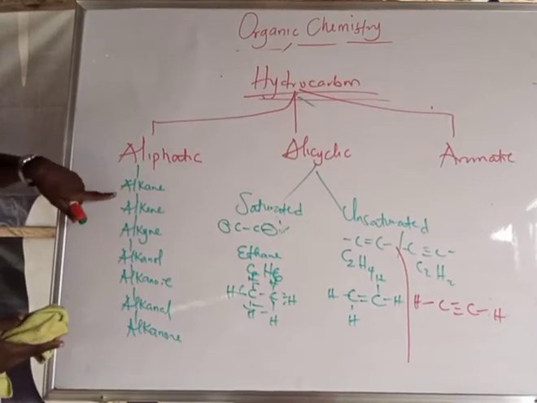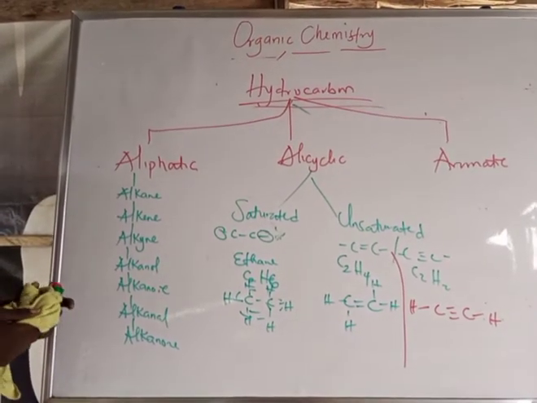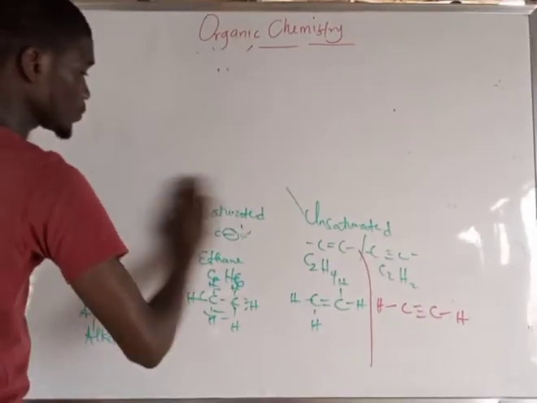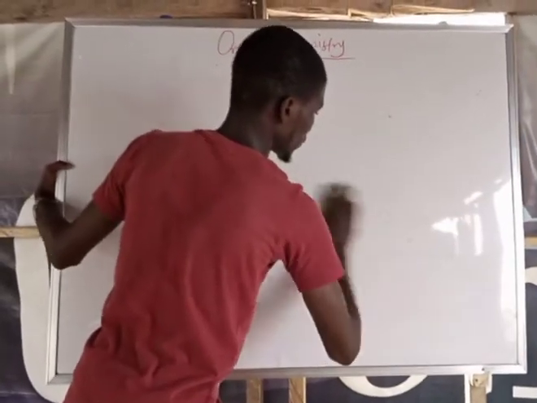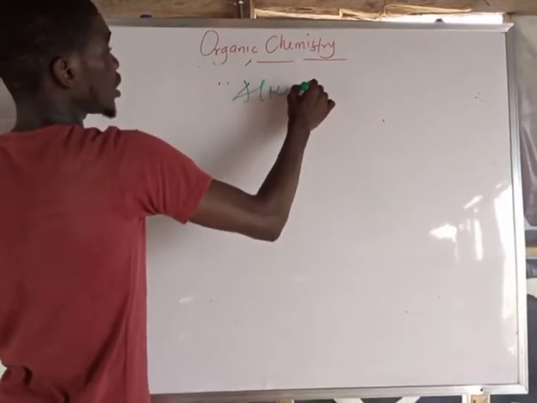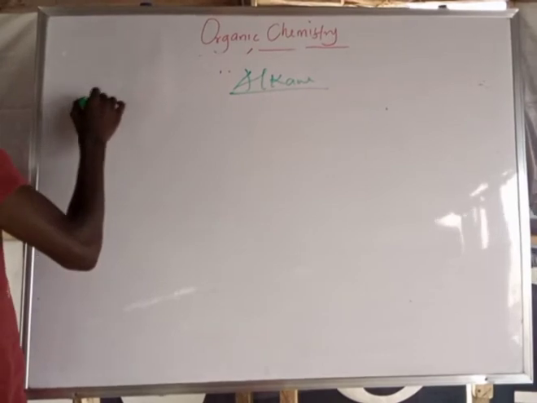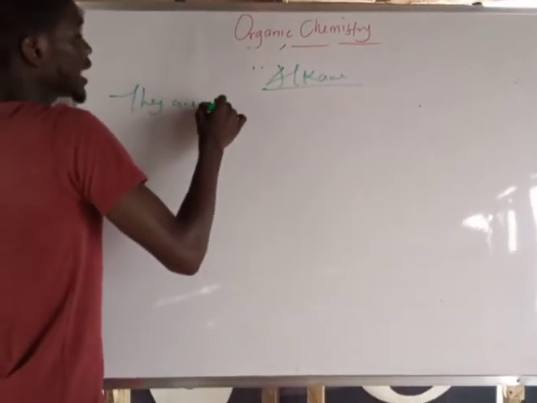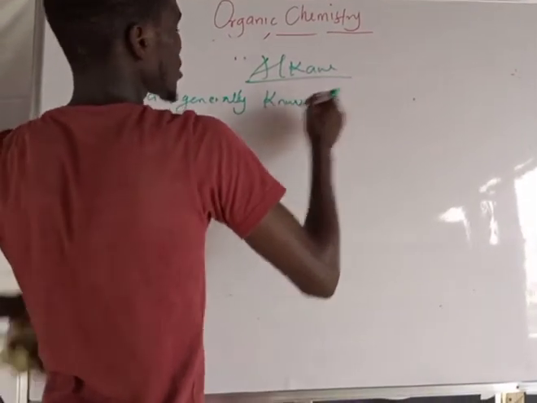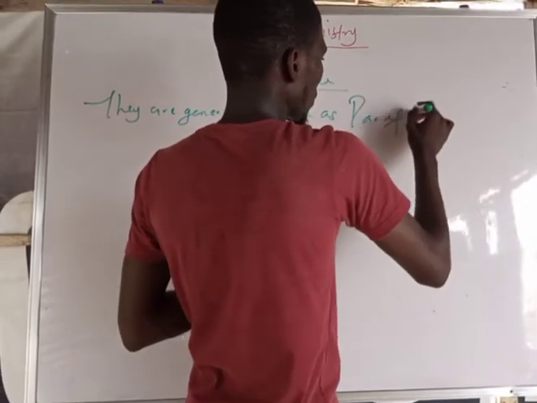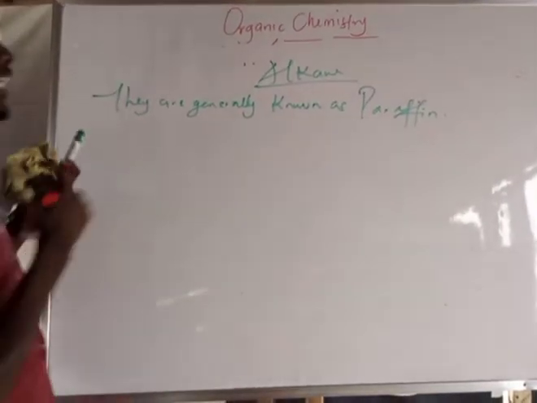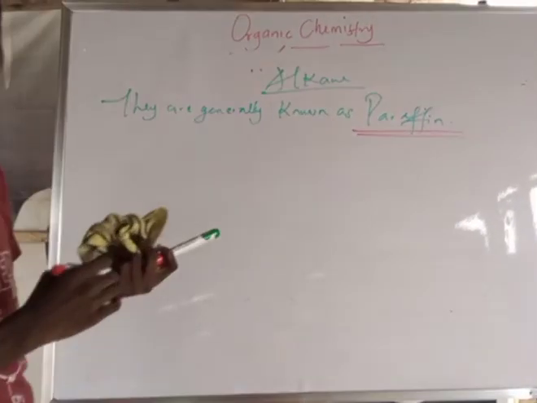So let's start with the first member of aliphatic, which is alkane. I will pick out the main things you ought to know under alkane. They are generally known as paraffin. Many students don't know that alkanes are generally known as paraffin. Are you saying it now?